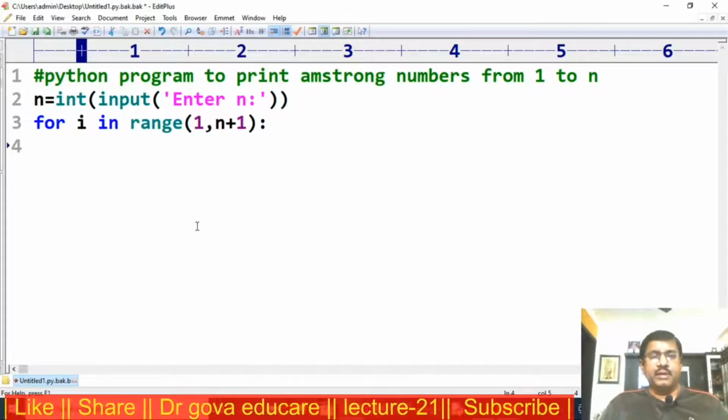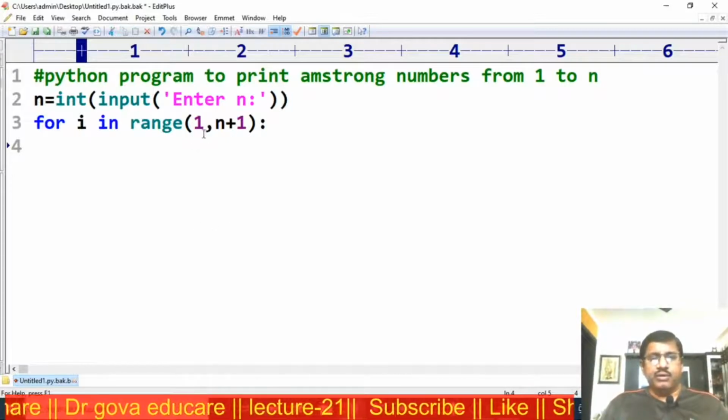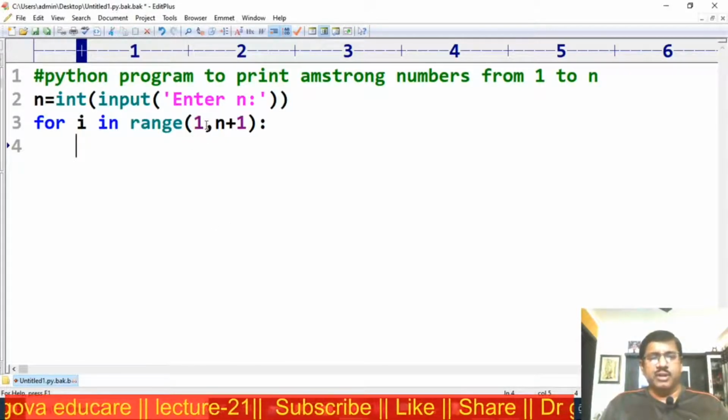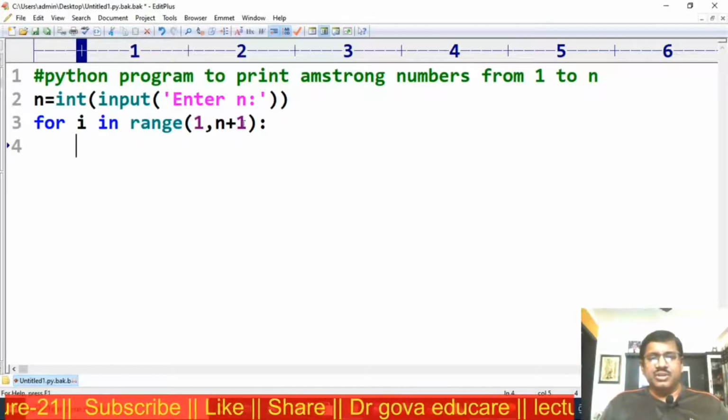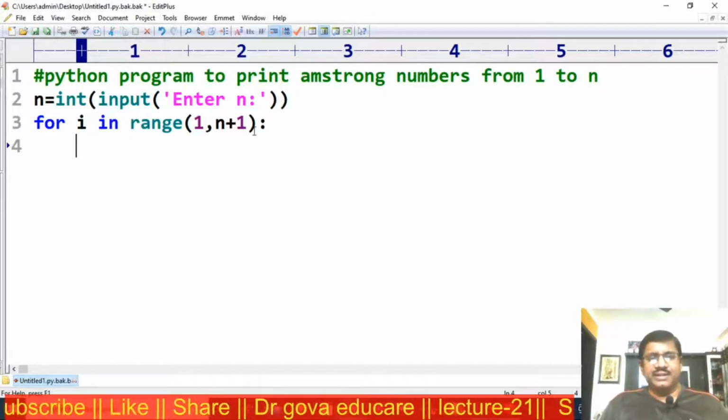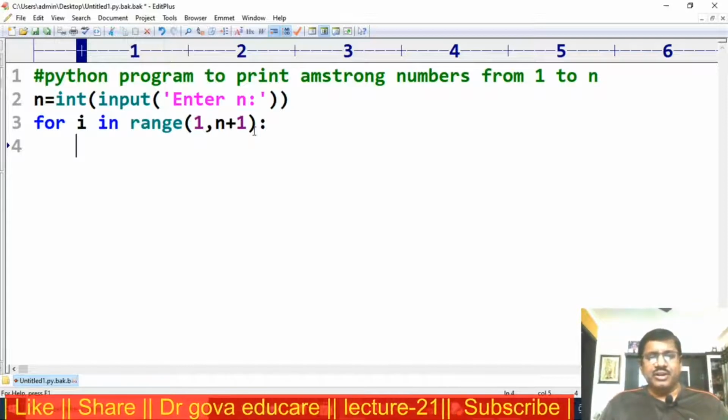Next, first I takes 1. I want to check whether 1 is an Armstrong number or not. Next I takes 2. Is 2 an Armstrong number or not? Next I takes 3. Is 3 an Armstrong number or not?